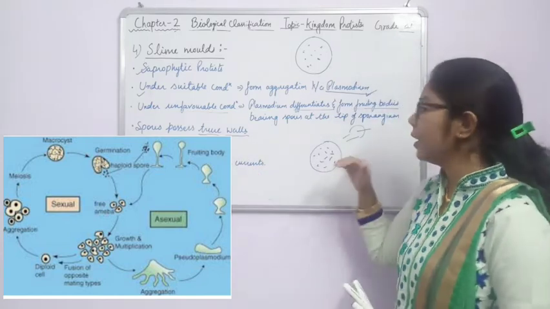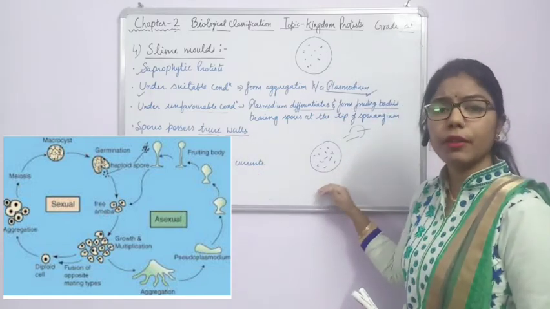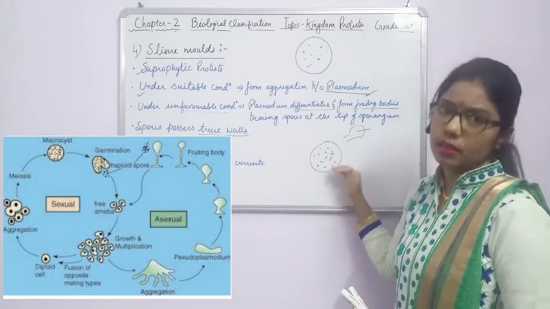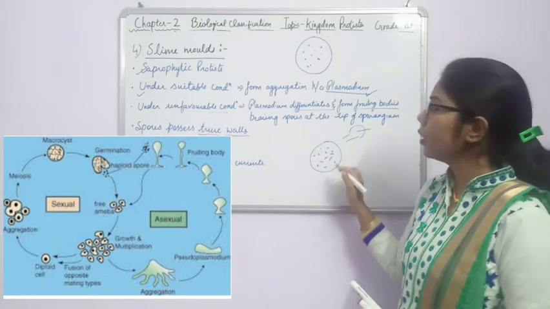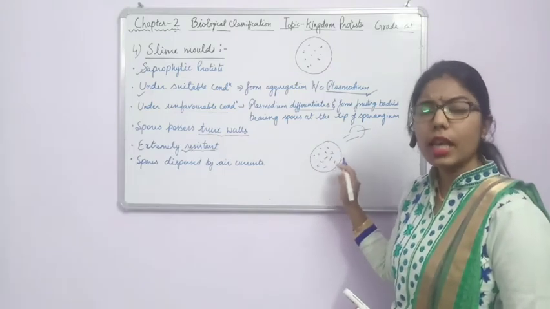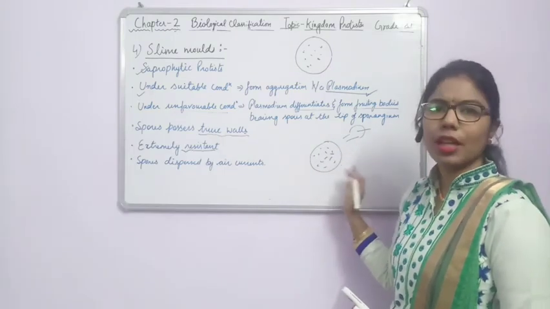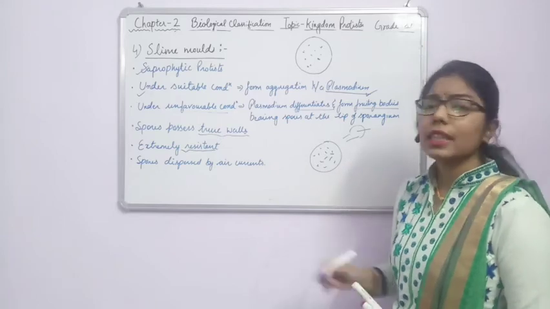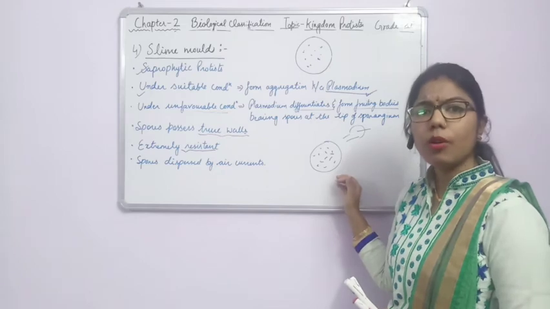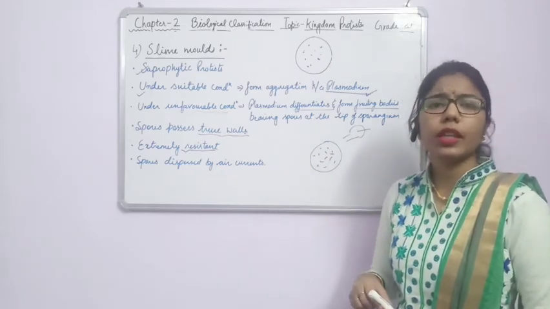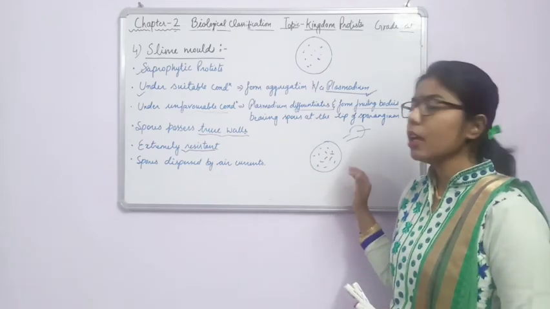It means that they can remain in the unfavorable condition for many years, and this is due to the presence of a proper cell wall. Again, it is made up of a cellulosic cell wall, and this characteristic is somehow related to fungi, because fungi also have a cell wall.